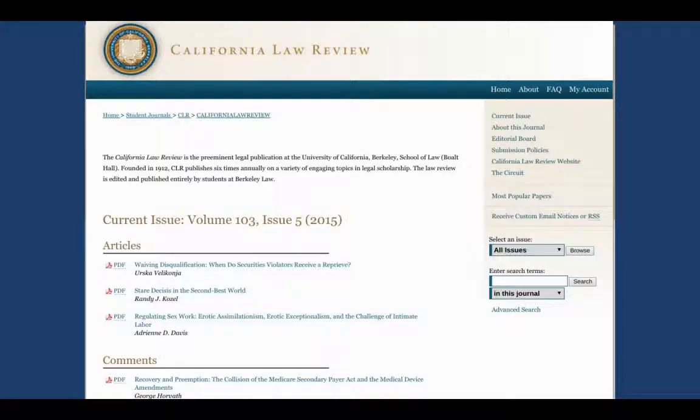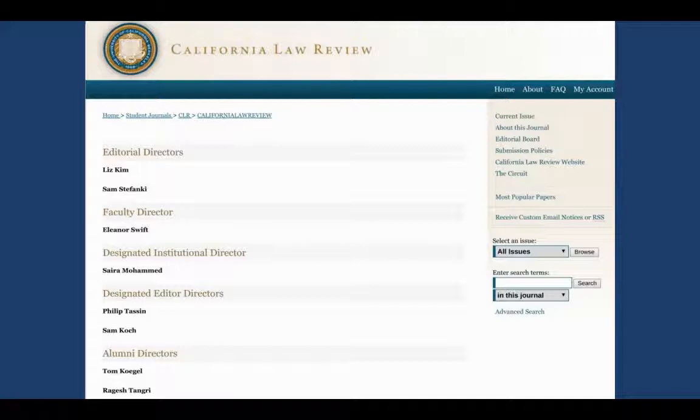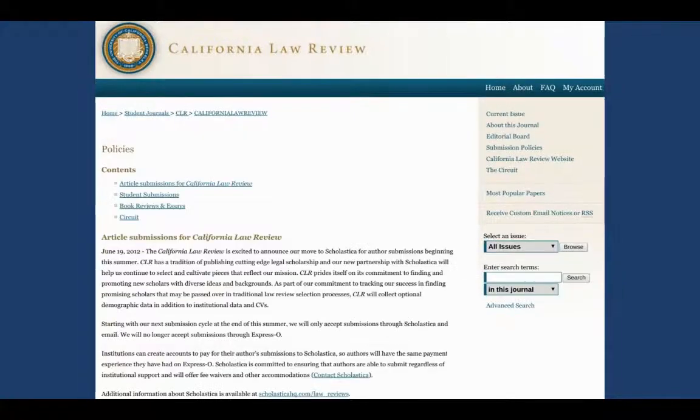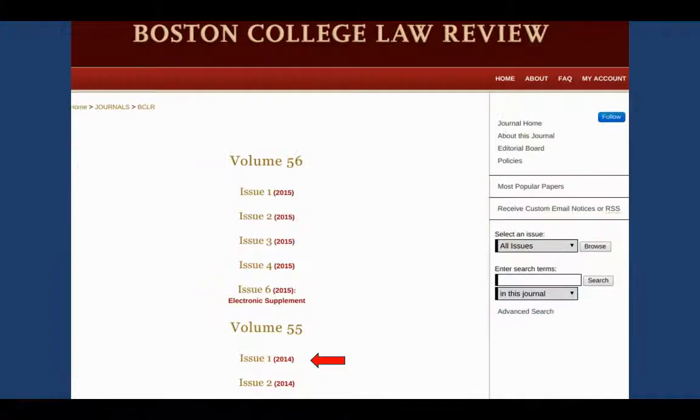Let's take a look at the California Law Review that's hosted on the Digital Commons platform. This is the University of California, Berkeley Law School publication. And as you can see, it looks a lot like what you would see in Springer or Science Direct. Here's your editorial information. There's the submission policies. You can search just in this journal. You can also browse all issues.